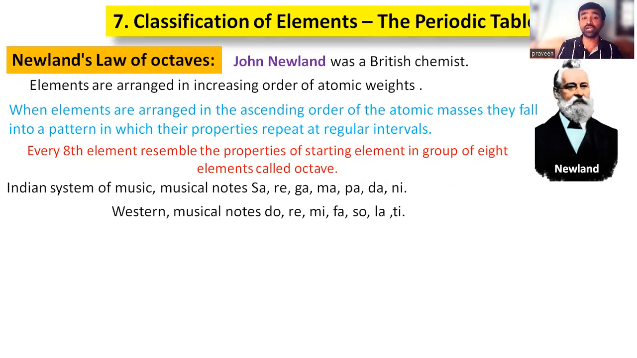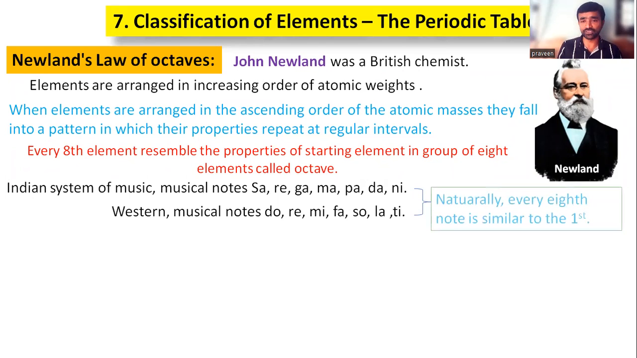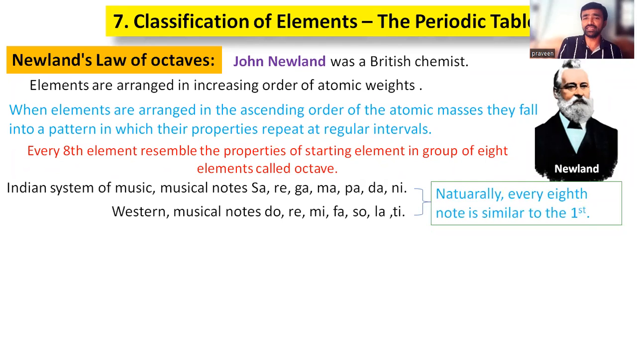Western musical notes are do, re, mi, fa, so, la, ti. So these are the musical notes in the Indian system and in the Western system. Every 8th musical note repeats the first one, and so on. It is a cyclic process, compared at regular intervals, but it is a failure. Here these are given in different systems, and naturally every 8th note is similar to the first one, but how are we able to compare?